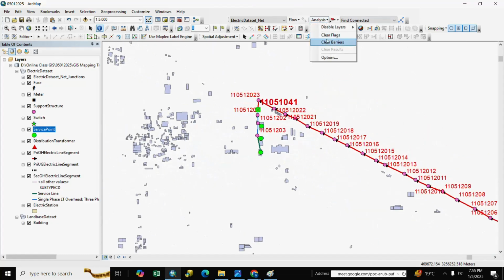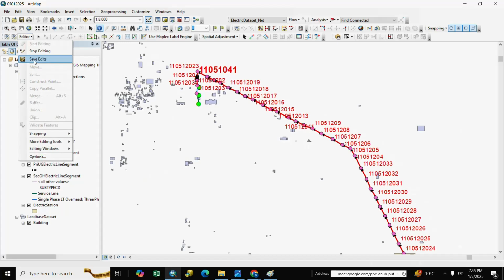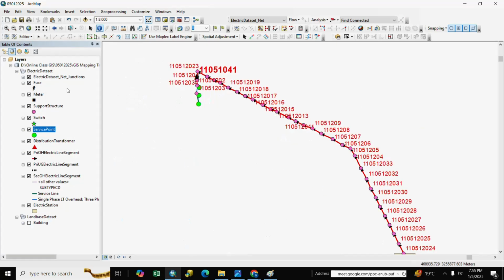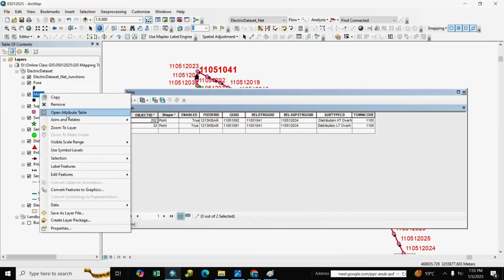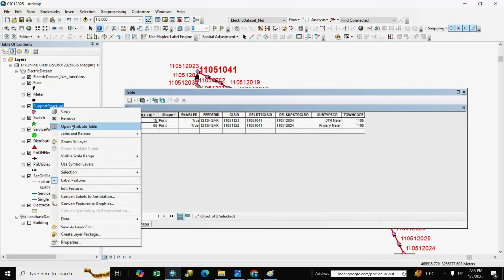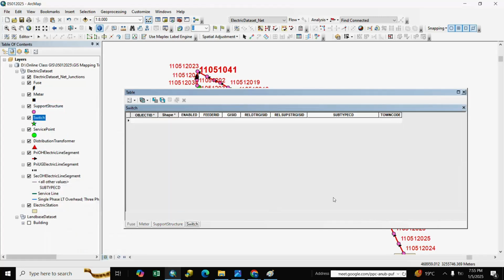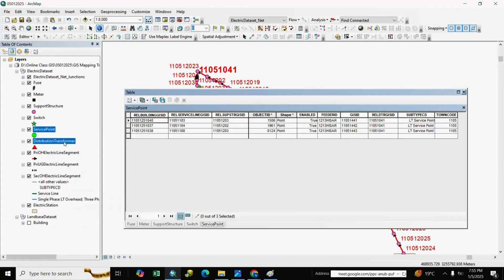We remove flag and burial. Our attribution is complete for all fields, because we already attributed some features, which takes more time, so we already completed it.